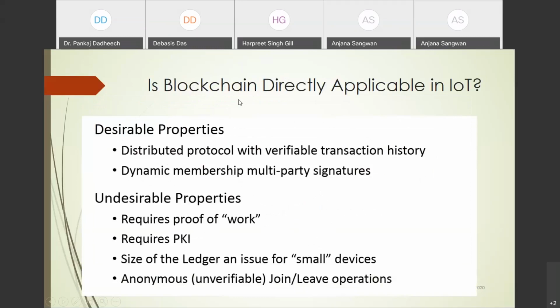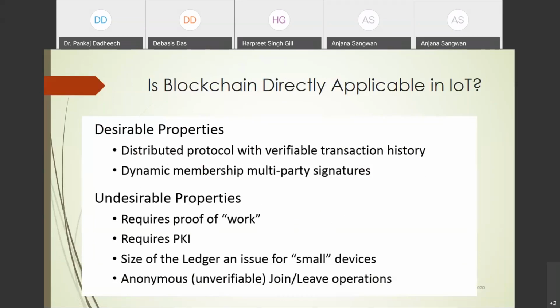Okay, if the blockchain is directly applied to the IoT, I already explained these features of the blockchain in detail. Now, can the blockchain be directly applied to the IoT? No. Why? Because the desirable properties are a distributed protocol, verifiable transaction history, dynamic membership, and multi-party signature.